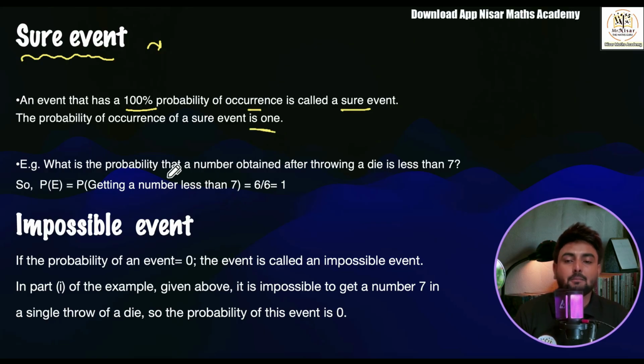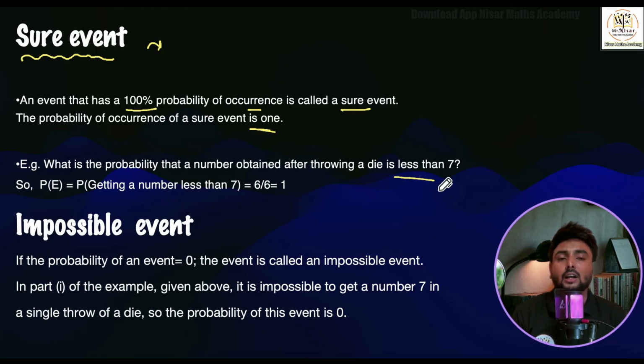One example I have written here: what is the probability that the number obtained after throwing a die is less than 7? Whenever we throw a die, the possible outcomes are 1, 2, 3, 4, 5 and 6. They are always less than 7. So the probability is 6 by 6, that is 100%, that is 1. So this is called a sure event.